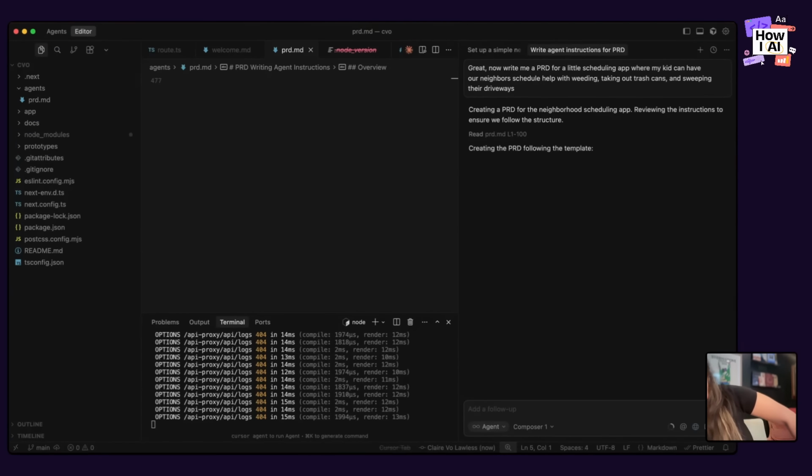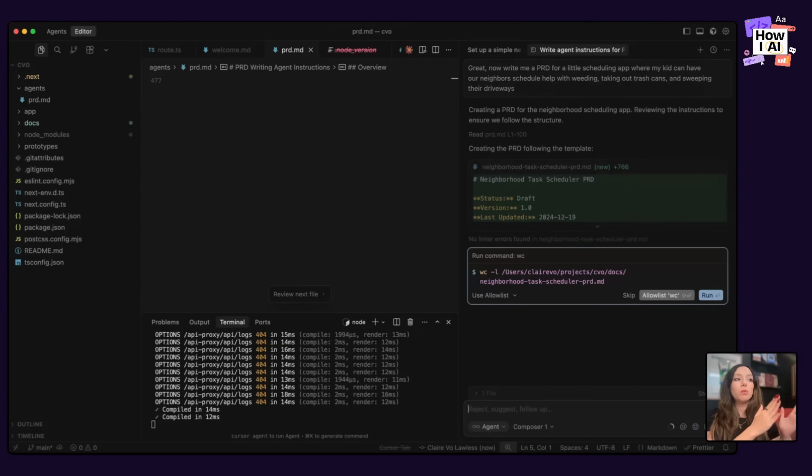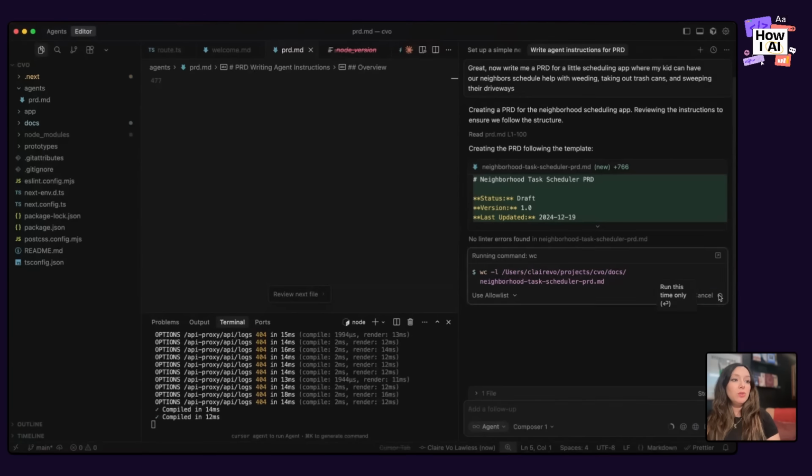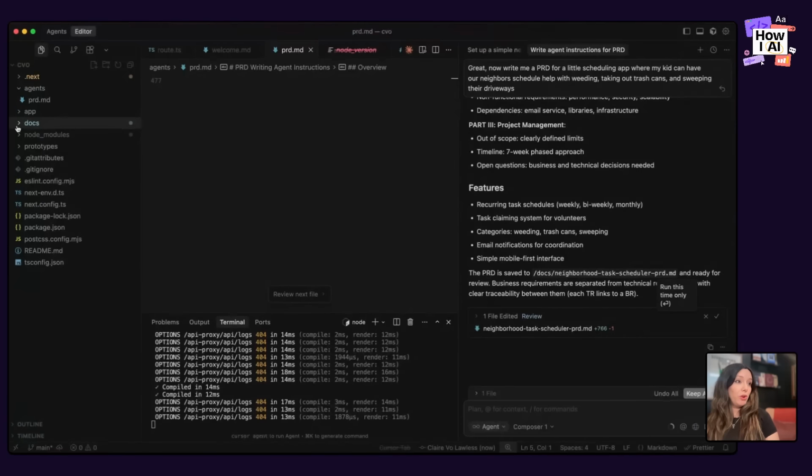And what it's going to do is it's going to read that PRD markdown file, that agent instructions, and then Cursor can actually follow those instructions to create a document in the right folder. And the reason why I give this example is, of course, you could just straight write a PRD in that docs folder, or yes, of course, you could use some other template. But what I really like is just showing you how you can define a workflow in agents, reference that workflow, and then use that to create different assets in this code base that we've created 0 to 1.